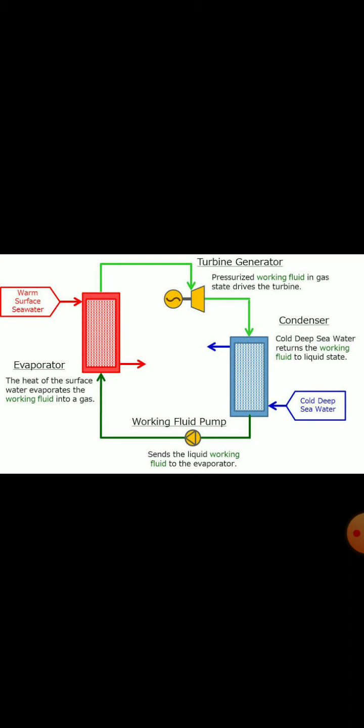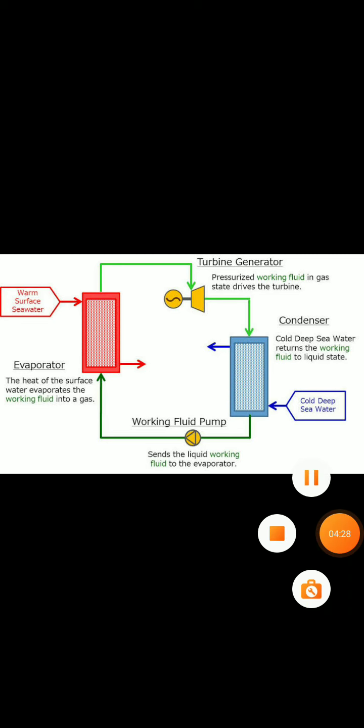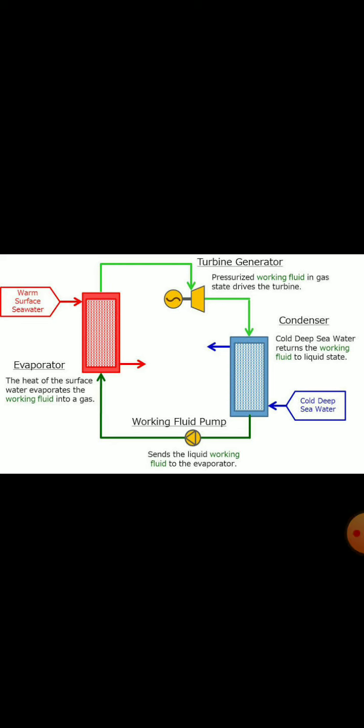You may think, will there be a difference in temperature on the surface of the ocean and deeper section of the ocean? Of course, yes.